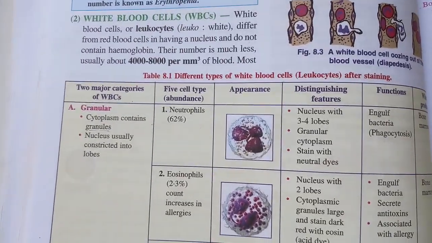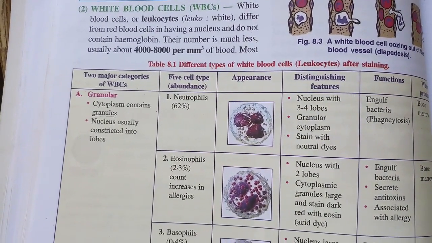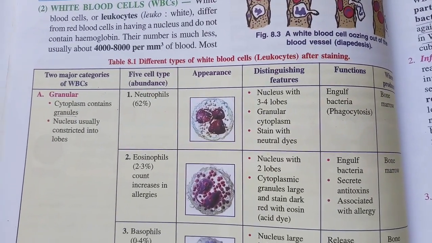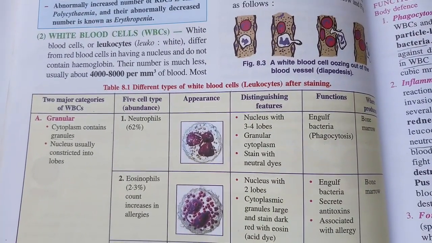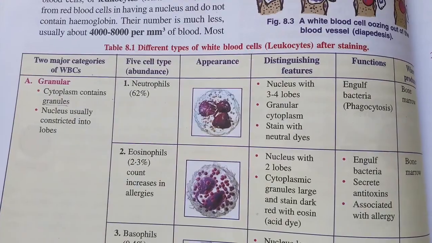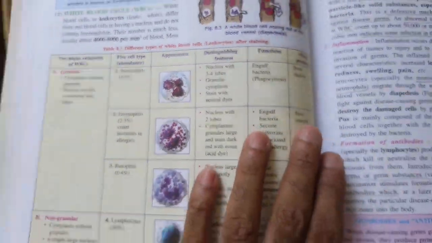The other word for the WBC is leukocytes. Different from the red blood cells, they have a nucleus and do not contain hemoglobin. On the contrary, RBC contains hemoglobin and no nucleus. The number is much less, usually about 4,000 to 8,000 per mm cube of blood, millimeter cube or cc.